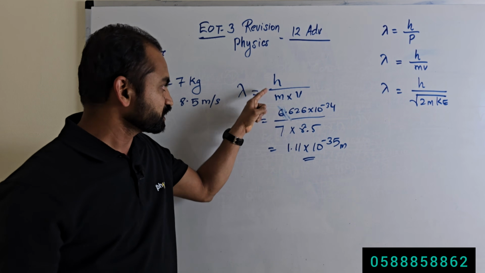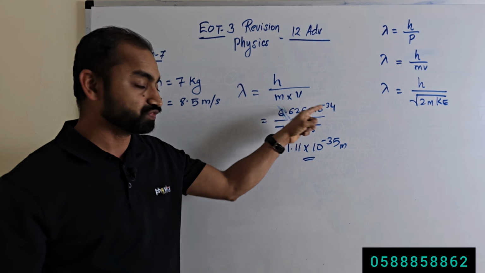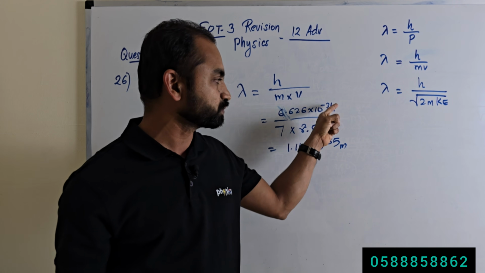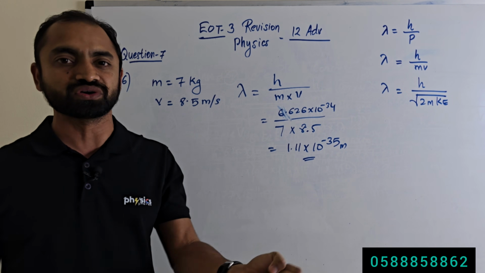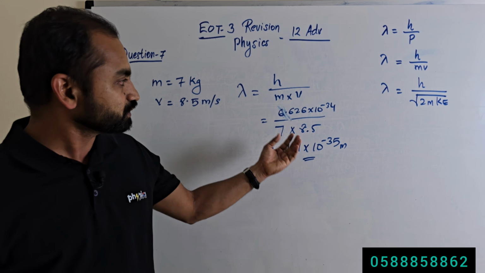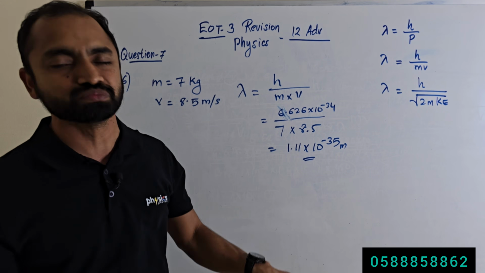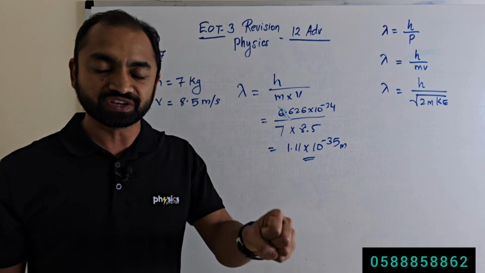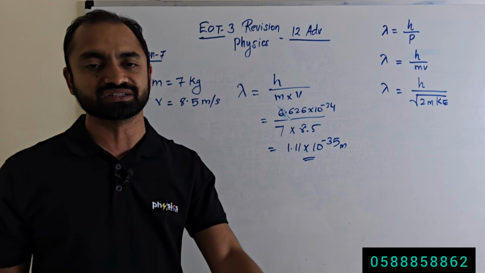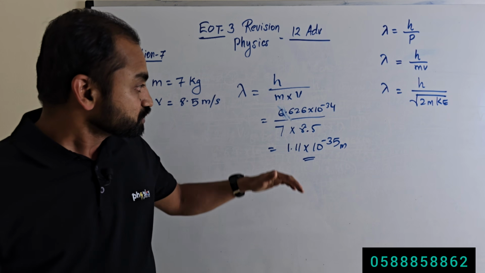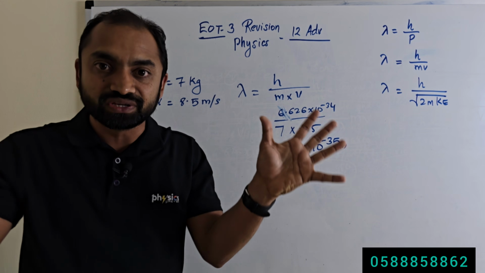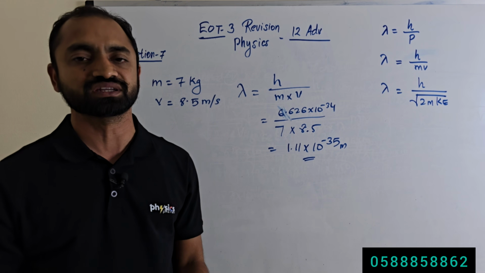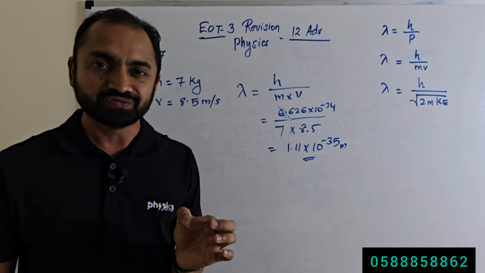See this equation, h by mv. See the value of Planck's constant, 6.626 times 10 to the power minus 34, a very small value. So if the mass is not very small, unlike electrons and protons, the wave behavior is not noticeable. The wave behavior of subatomic particles is significant because of their very low mass.